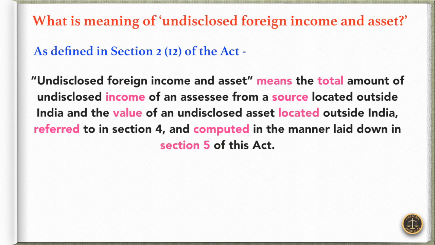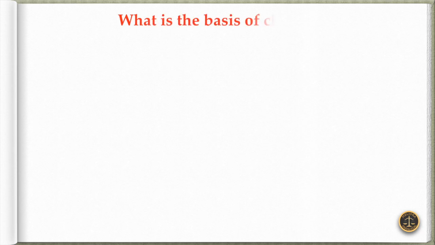Now, the question is, what is the basis of charge?